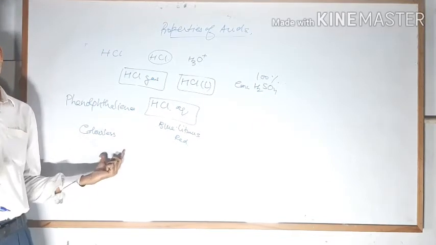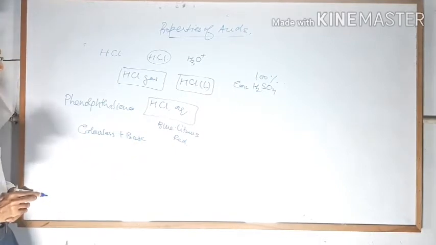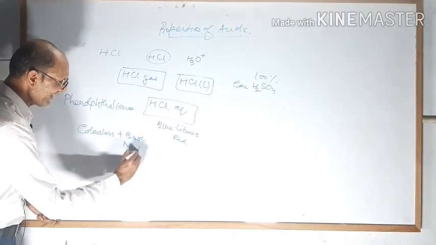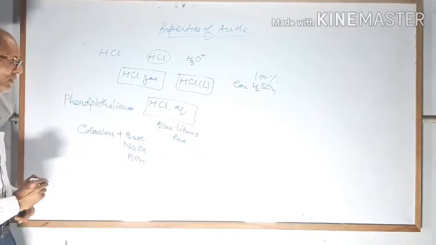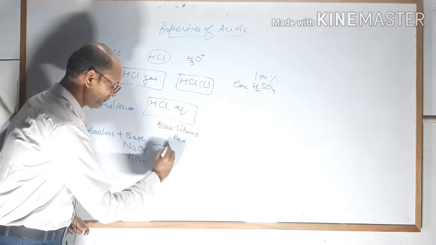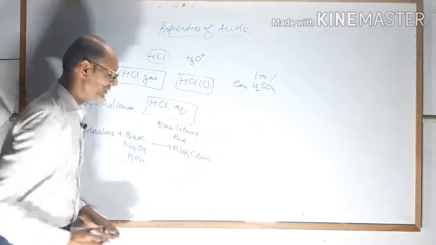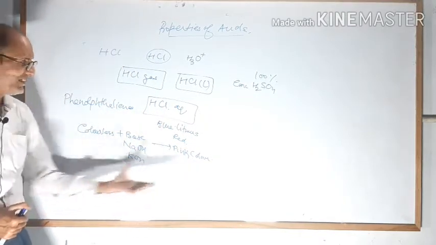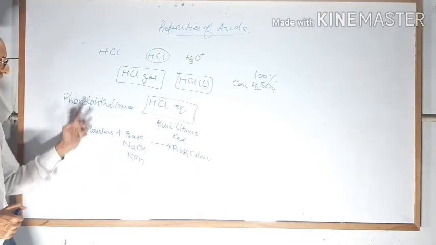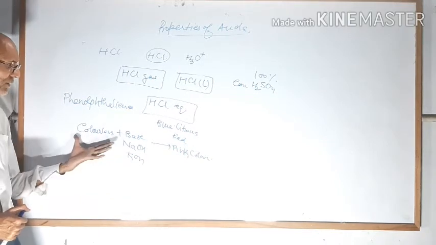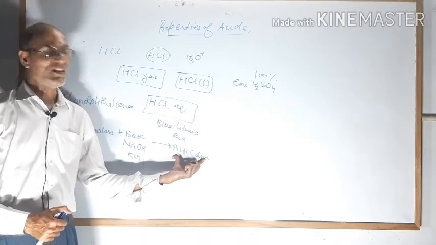If you add any base to it, like NaOH, KOH, base means hydroxide or oxide, you will get pink color. You have added base, so it will be called basic or alkaline phenolphthalein, pink in color.